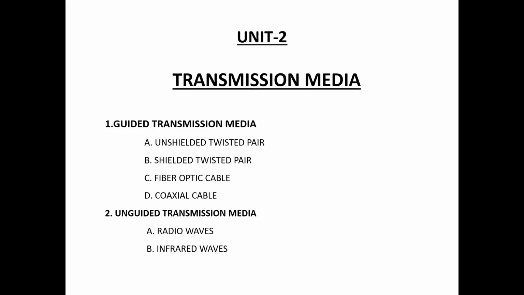Unguided transmission media means the data travels through free space in the form of waves. The types of unguided transmission media are radio waves and infrared waves. Now we discuss radio waves and infrared waves.